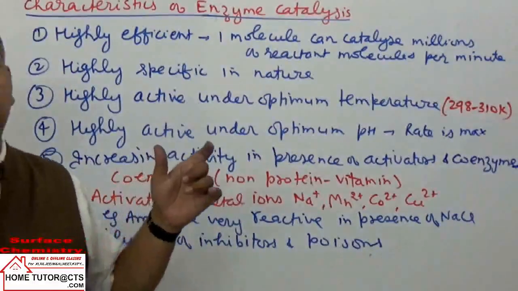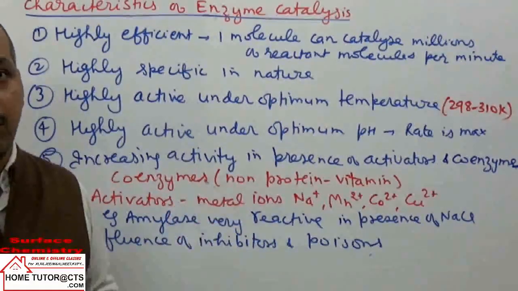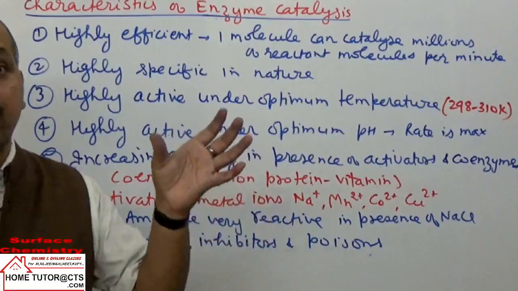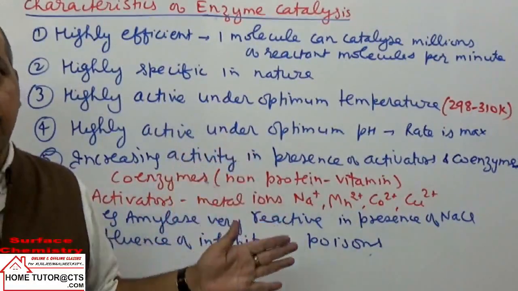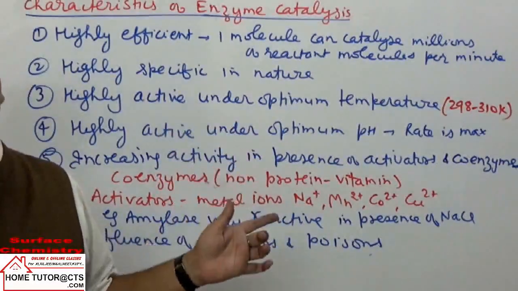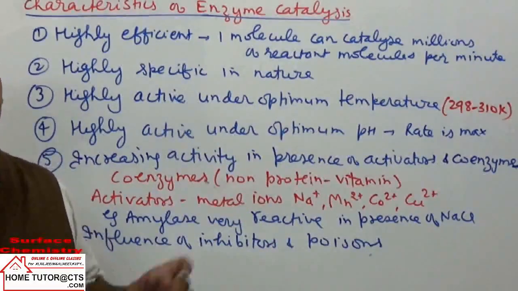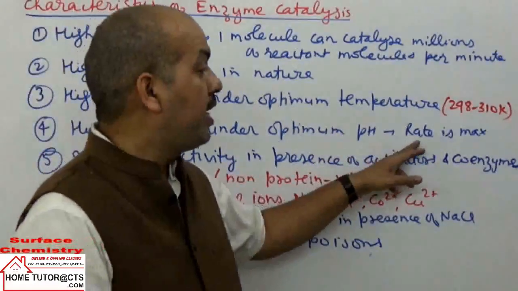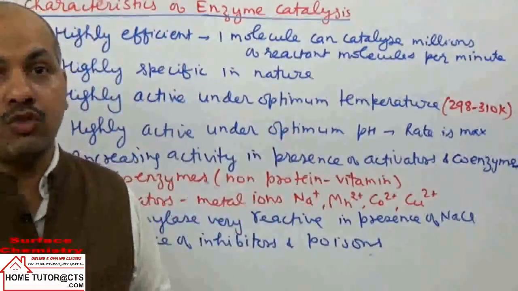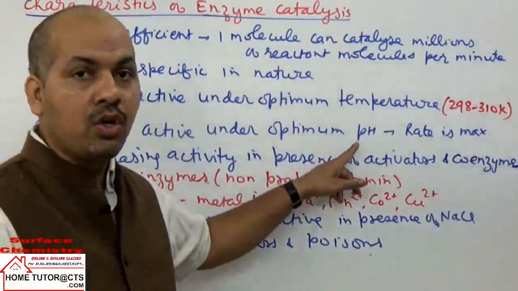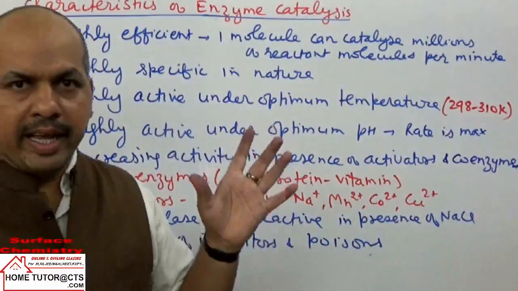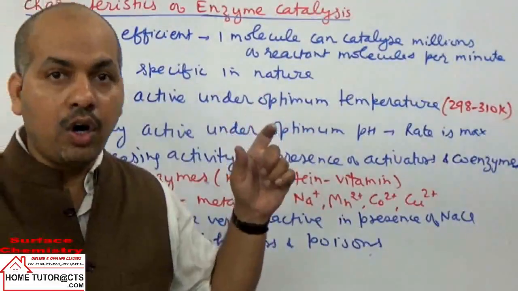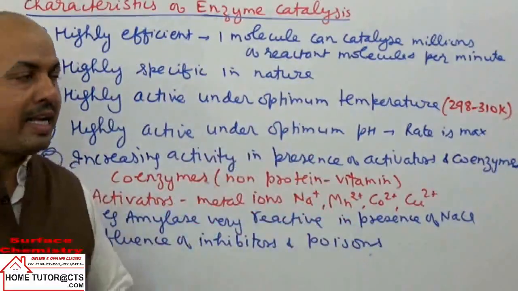Again, the effectiveness of the enzyme depends upon pH values, that is, the concentration of hydrogen ions in the solution. For each enzyme there is one particular pH value at which the enzyme is most reactive, most efficient. So the rate of the reaction is maximum at one pH value. That pH is called the optimum pH. So enzyme catalyzed reactions require optimum temperature and optimum pH for the reaction to be catalyzed.